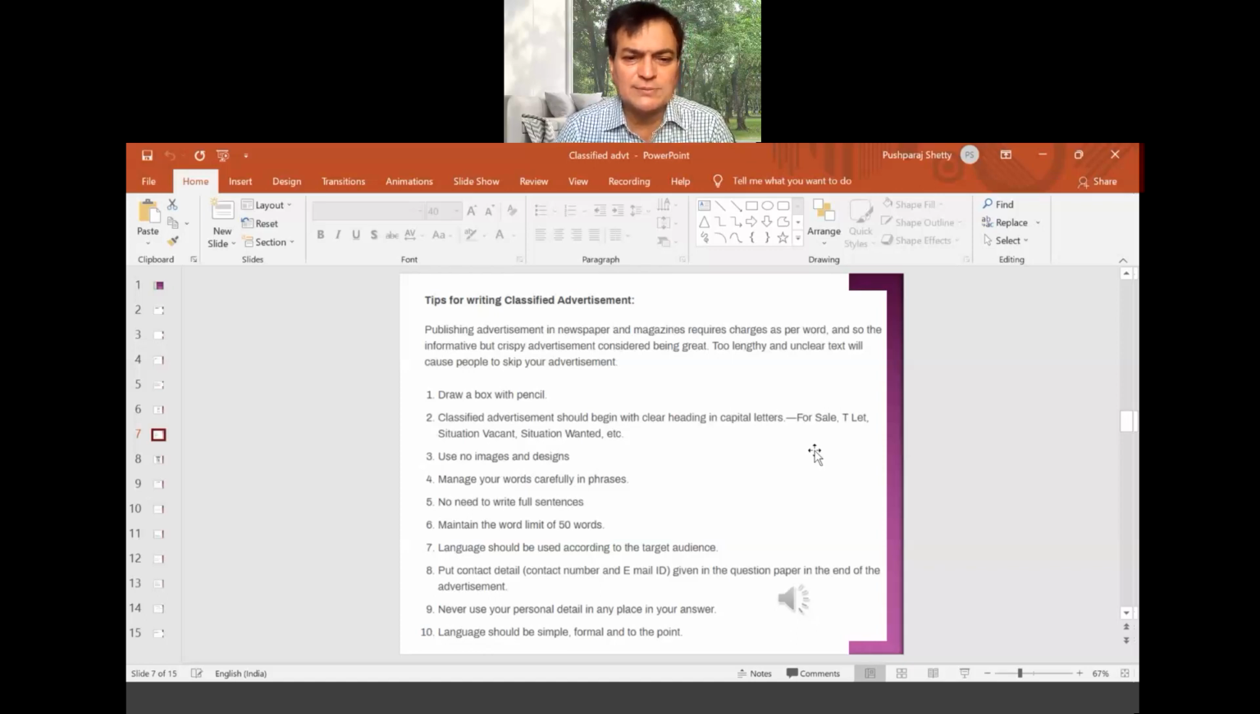Maintain the word limit of 50 words. We'll maintain the word limit of 50 words because the next one we are going to see is very important. We are going to see types of advertisements and all. Put contact details, contact number, email. They will ask whether contact details are important or not. They will ask all that.